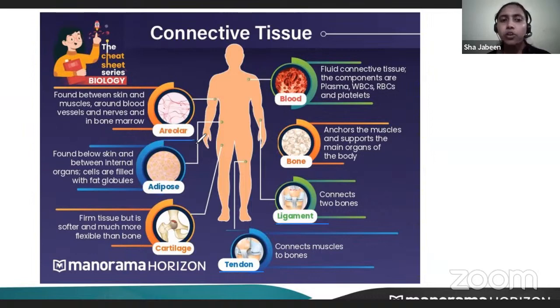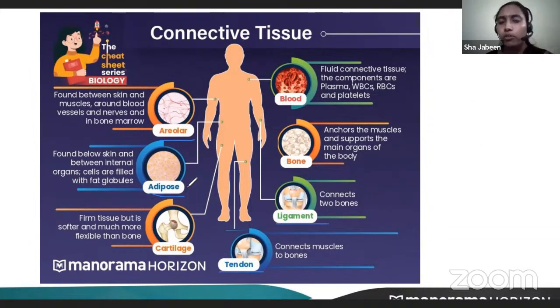Then we have areolar. We have already discussed that areolar is a binding tissue. It helps to bind two different tissues like skin and muscle. It will be found between the skin and muscle. It also repairs the damaged tissues. Whenever a tissue gets damaged, areolar tissue repairs it.